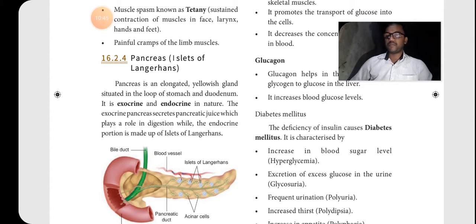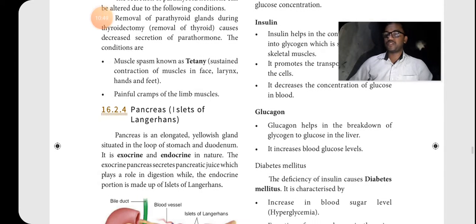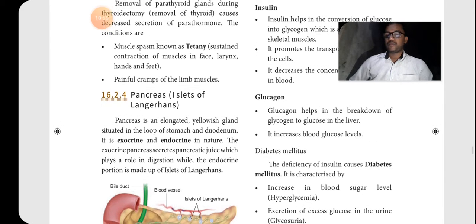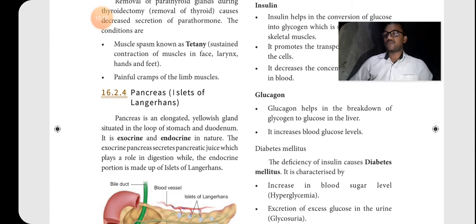Okay. Pancreas. First, where is it present? It is present just below the stomach. It is a large bag-like structure. The islets of Langerhans in the pancreas are the endocrine part. What are its functions? It produces 2 hormones, insulin and glucagon. Insulin decreases the glucose level, and glucagon increases or slightly increases the glucose level.